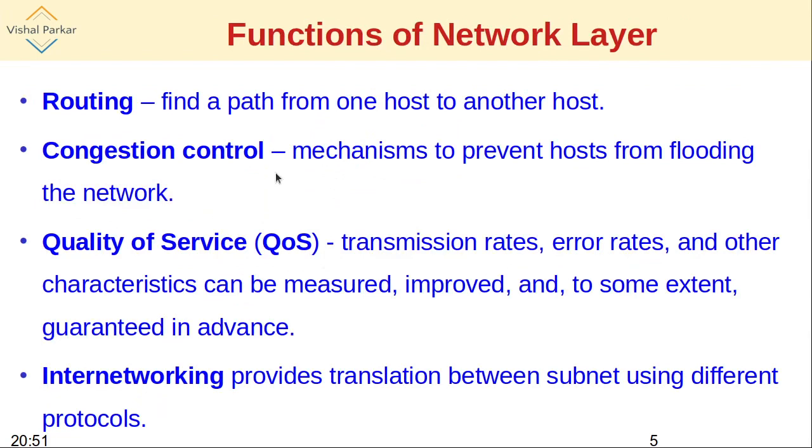So to control that congestion, to minimize the effect of that congestion, mechanisms to prevent hosts from flooding the network are essential. Why does congestion happen?